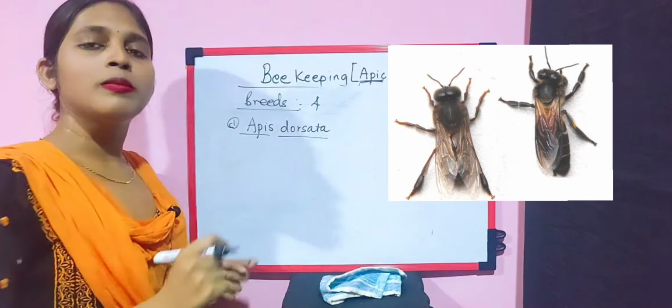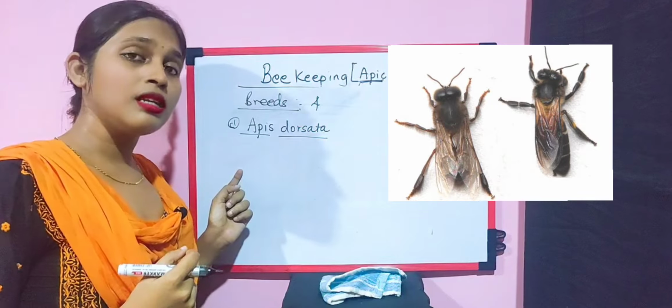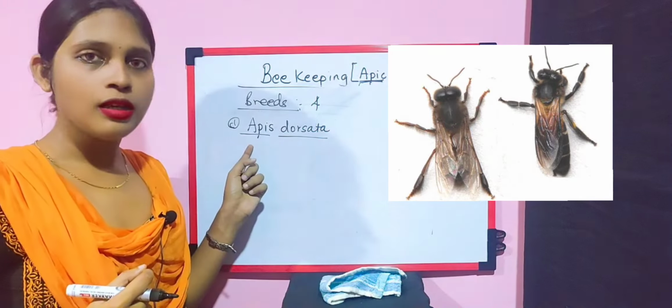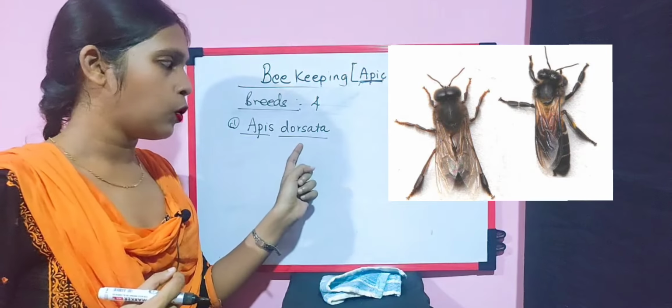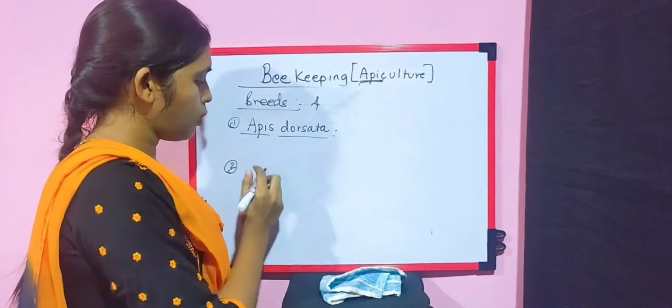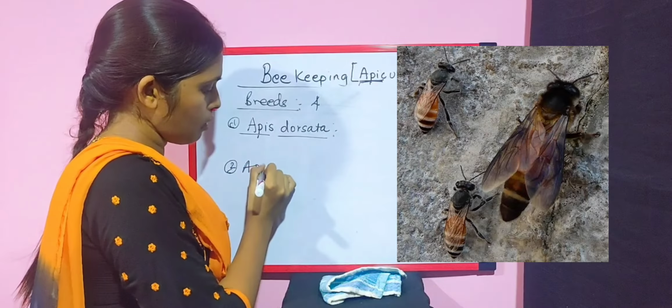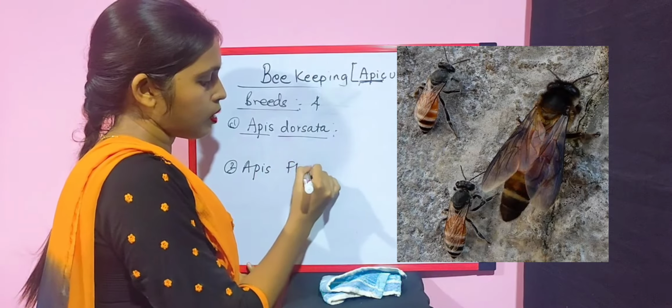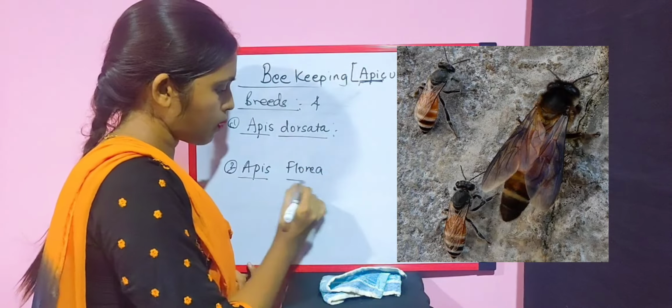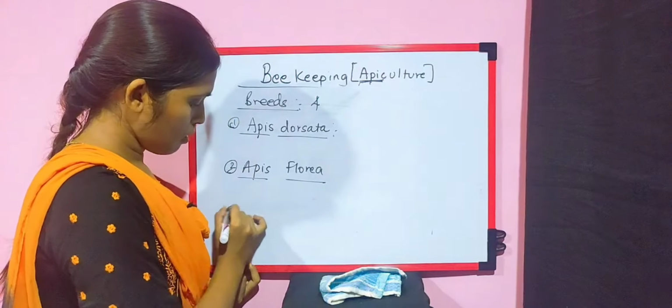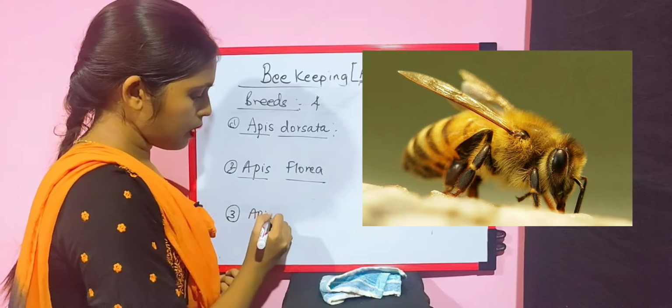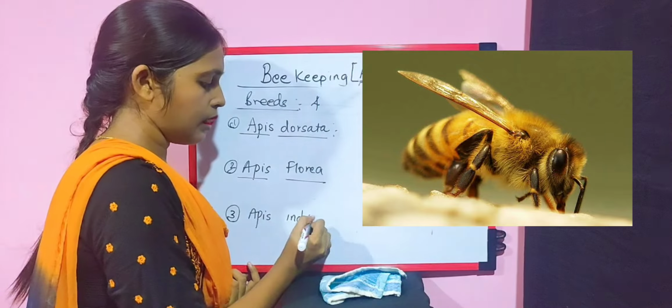Yes, Apis is basically the genus or the genetic name of the honeybee. So Apis dorsata, followed by Apis florea, and the last is Apis indica.